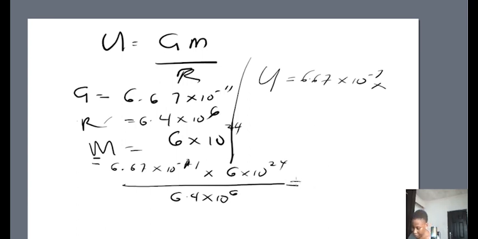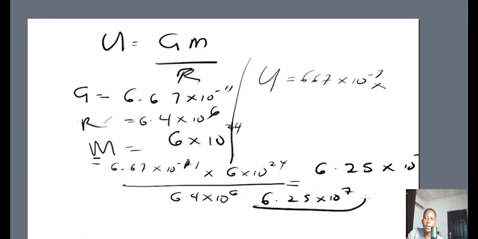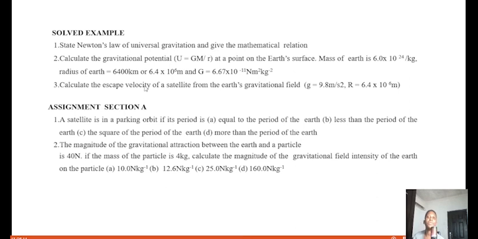Let's go to our calculator, and we're going to have our answer as 6.25 times 10 raised to power 7. Okay, let me write that here. 6.25 times 10 raised to power 7, and that is our gravitational potential. As simple as that. So let's go to the next question.